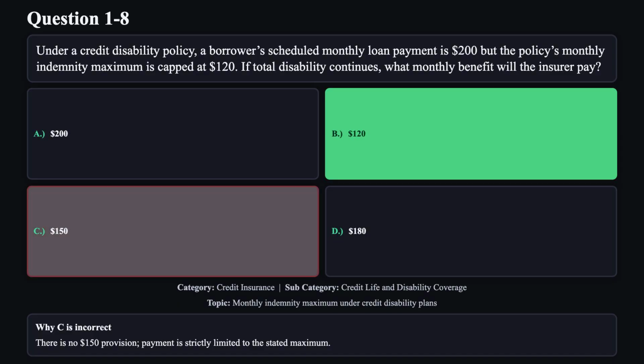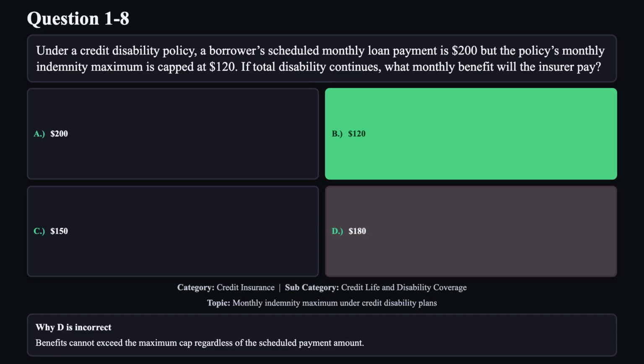Reason C is not correct. There is no $150 provision. Payment is strictly limited to the stated maximum. Reason D is not correct. Benefits cannot exceed the maximum cap regardless of the scheduled payment amount.